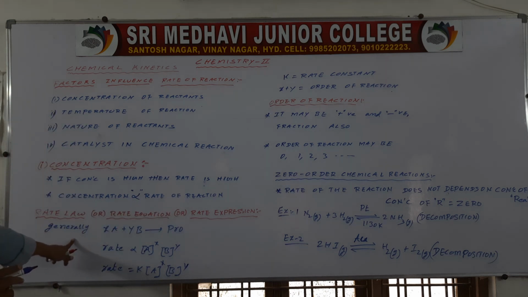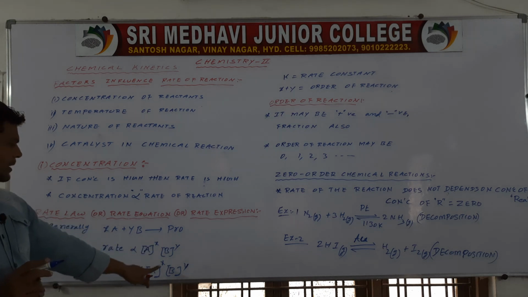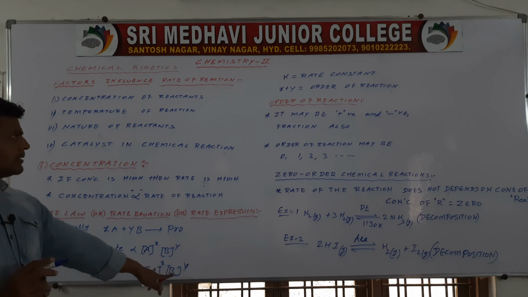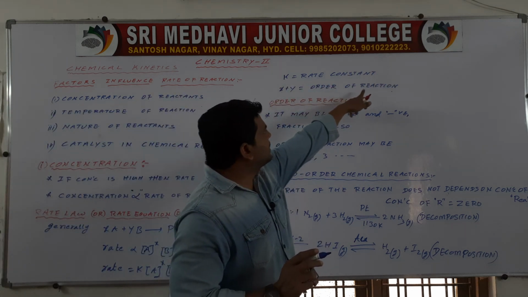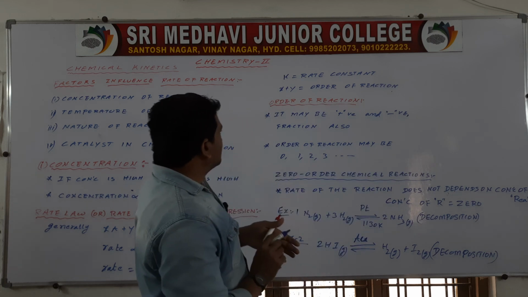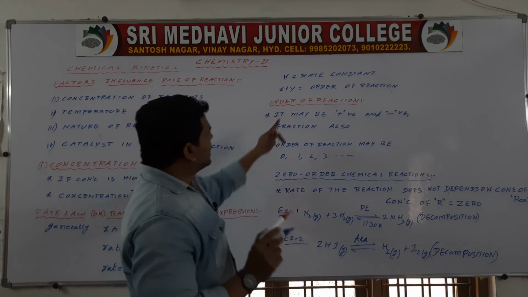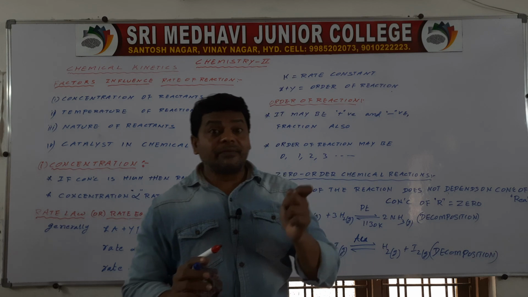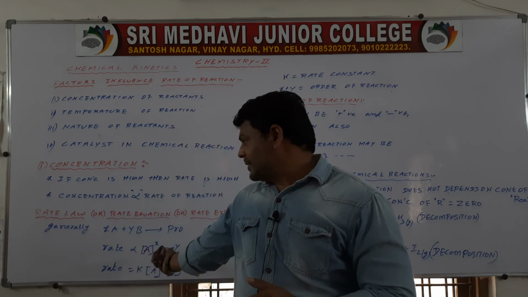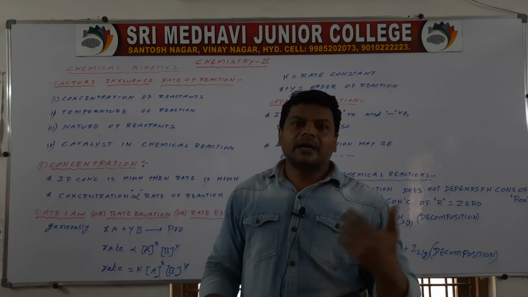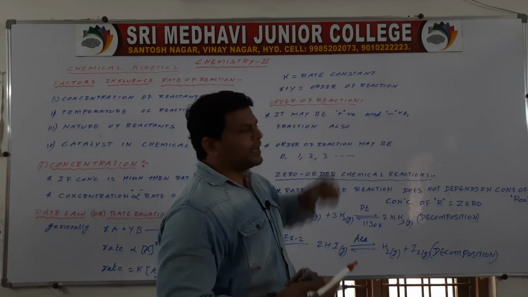Then the rate law: rate is directly proportional to like this, rate is equal to K into like this, where K is the rate constant, and X plus Y is the order of reaction. So order of reaction is the sum of coefficients of concentration terms present in the rate law.